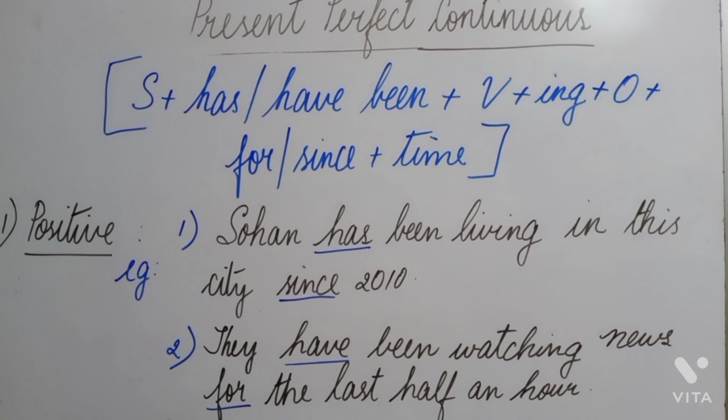The next one, they have been watching news for the last half an hour. Here the period of time is mentioned and have is used according to the subject. They is a plural subject, so you are using have in this sentence.